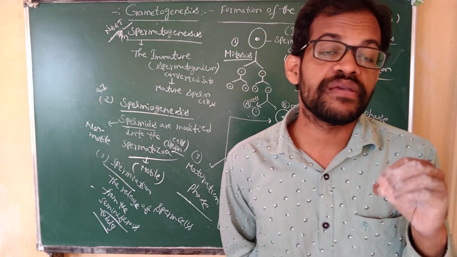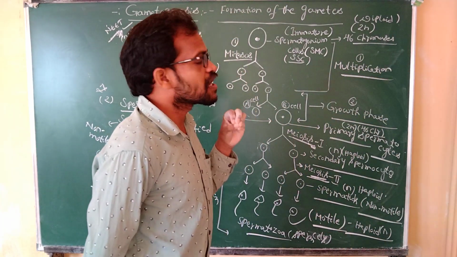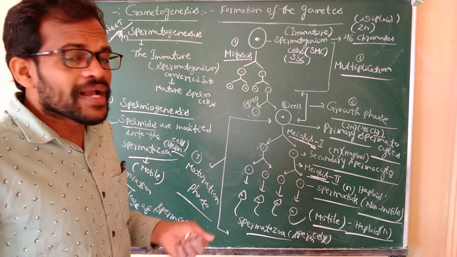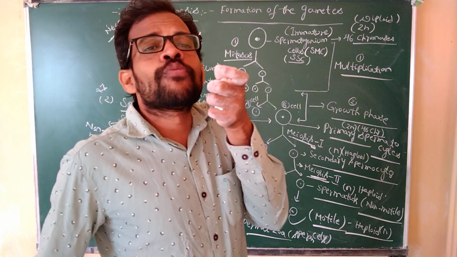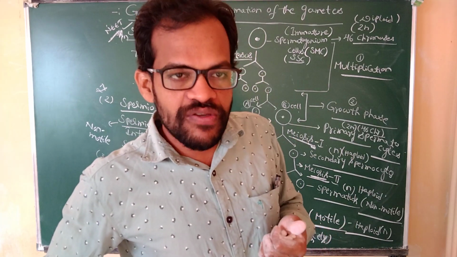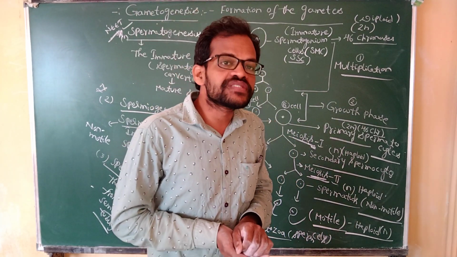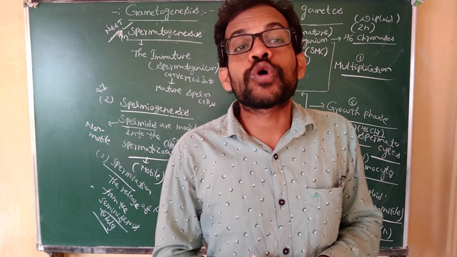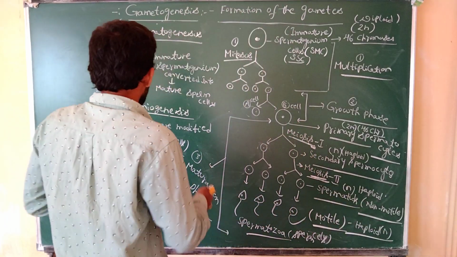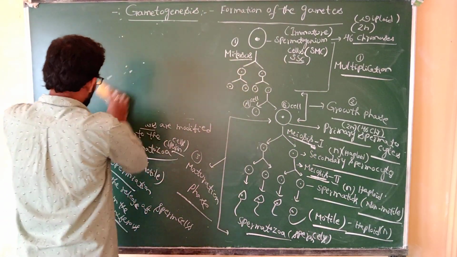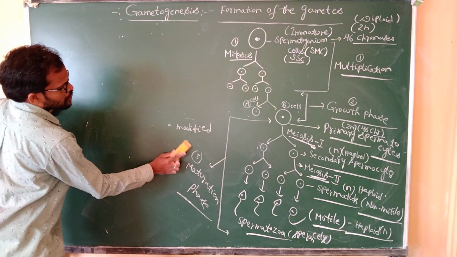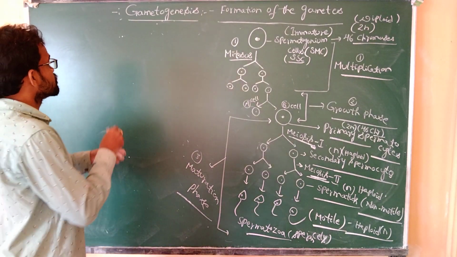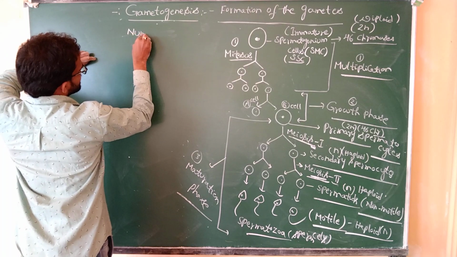It is controlled by hormones once the male baby reaches adolescence. Based on this, we are going to do some numerical problems. For example, how many sperms are formed from 100 spermatogonium cells?